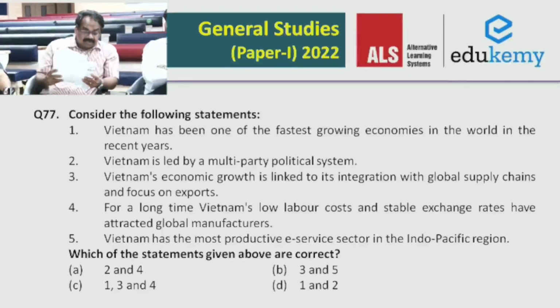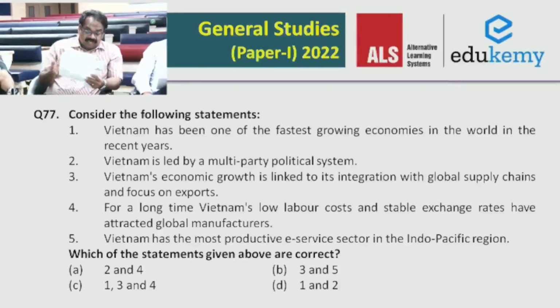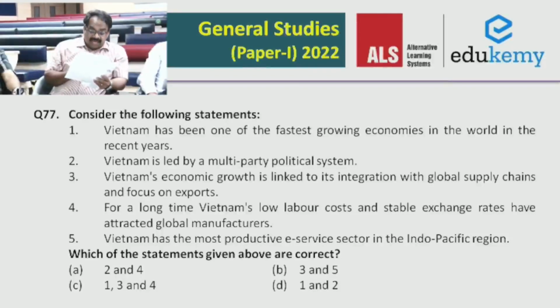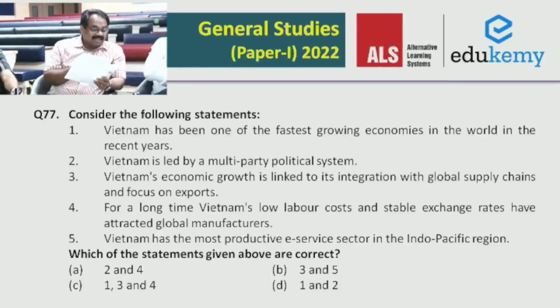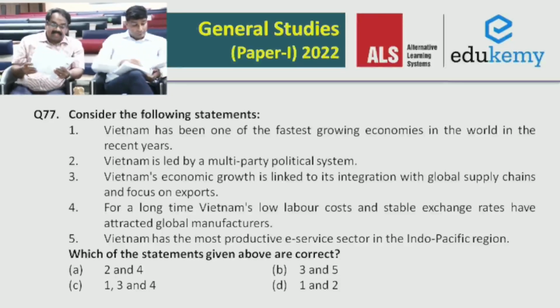So this is question number 77, right? Yes, question number 77. C is the answer. So 1, 3 and 4 is the answer. In fact, 2 and 5 are not correct. The most productive e-service sector and all, it is very difficult to say. It is not there. 1, 3 and 4 is right. And again, the options are given in such a way that even if you say 5 is there, there is no option for that. So that way we are saved. So C is the answer.